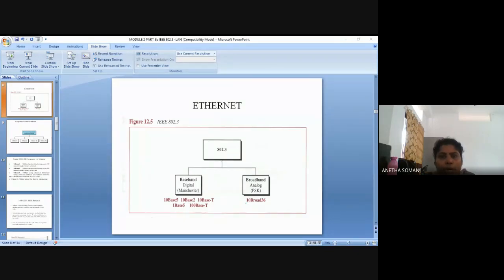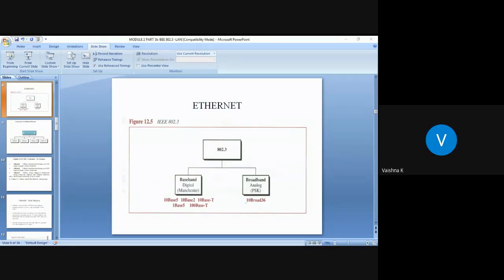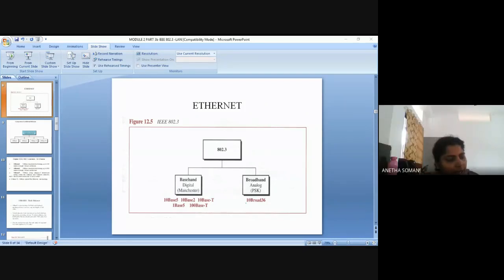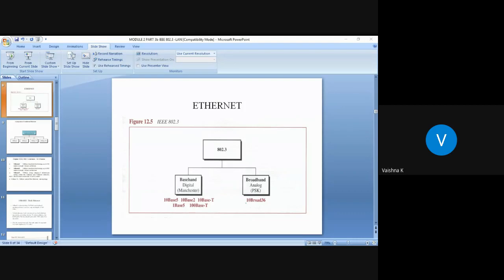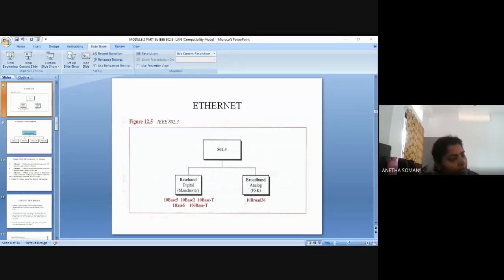I hope you all are not sleeping. Atulya? Rangeet is there? Rangeet? Vaishna. You were here from the beginning? Late 2 minutes. Okay. Shruti is there?